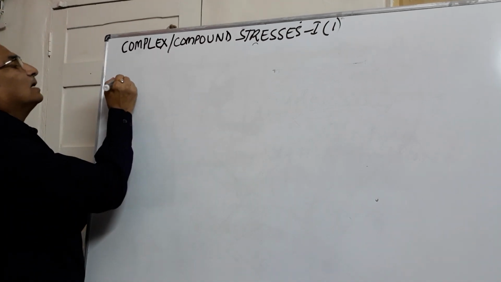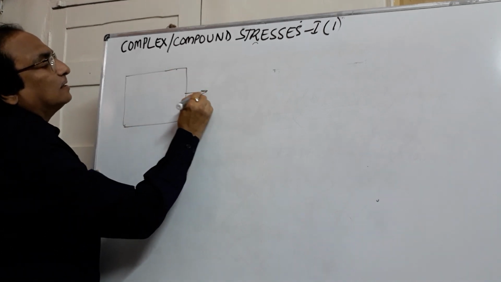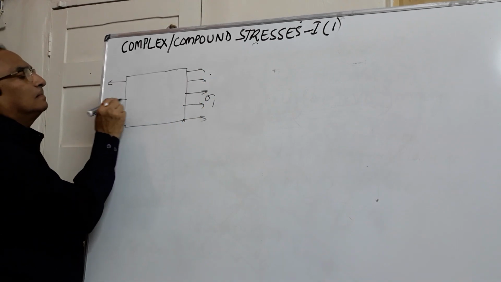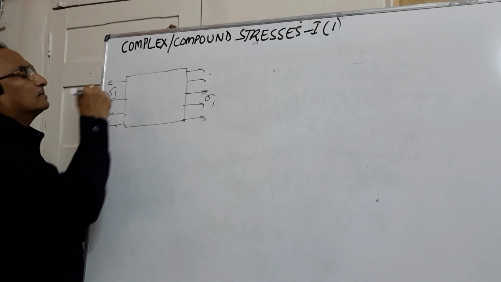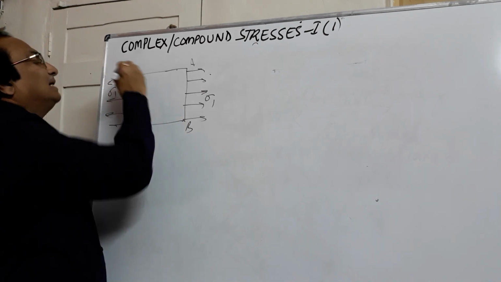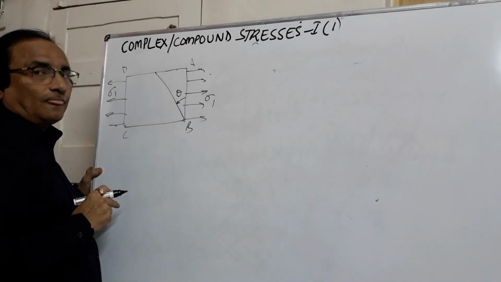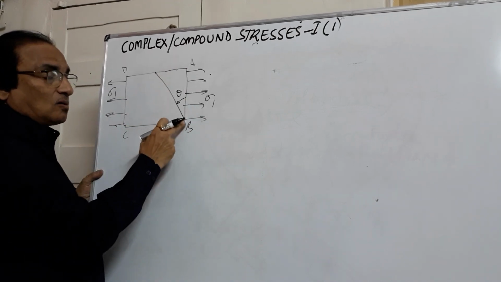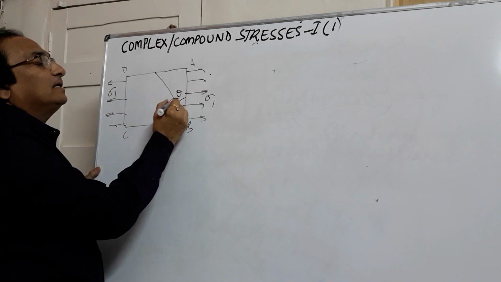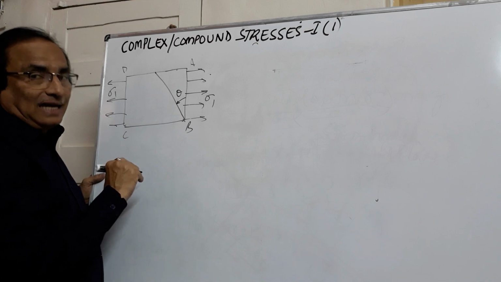So let us take a theoretical case. If I take a stress system subjected to normal stress in x direction, this is x1. Now I want to find out the normal stress and tangential stress on a plane making an angle theta. Now one thing is sure, this plane I can call as principal plane because there are no shear stresses acting. But when I go away from this plane, any other plane you take will have both normal stress as well as tangential stress.